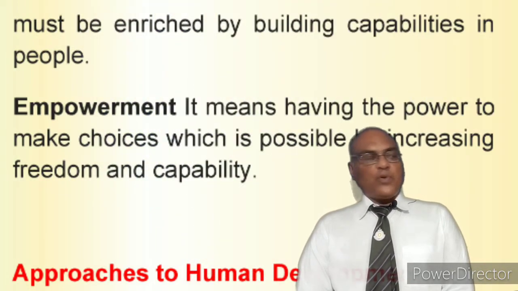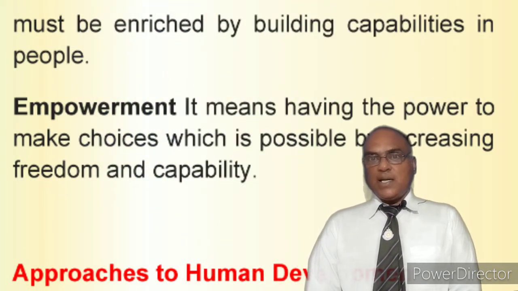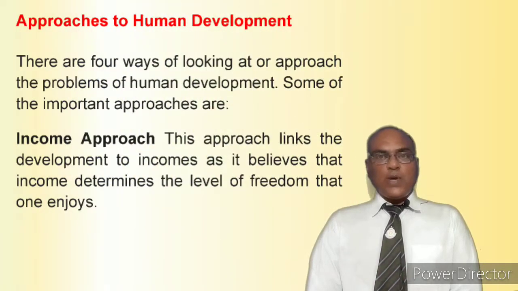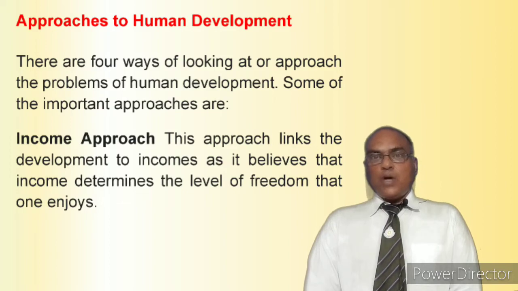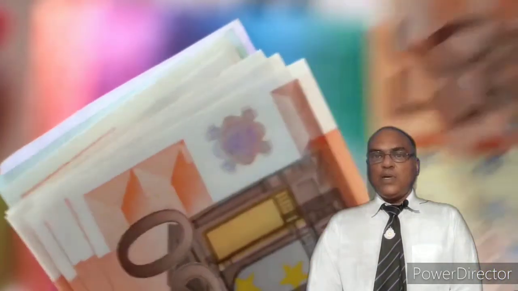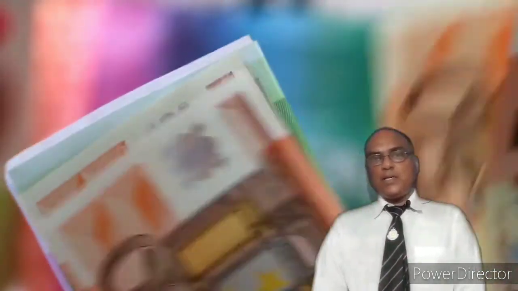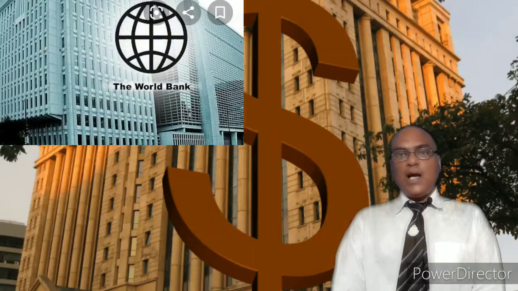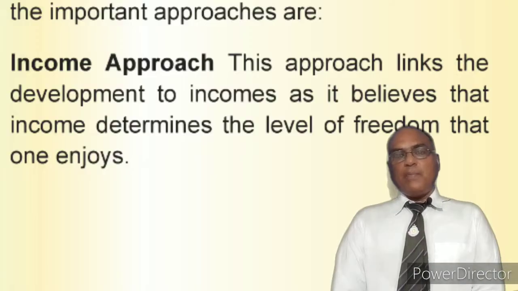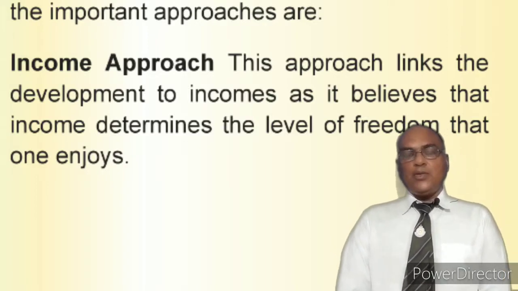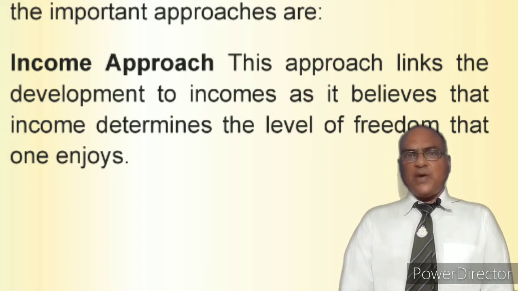But we have some approaches also. Human development को measure कैसे करना है? So we have some approaches to measure human development. The first one is income approach. तो आपकी per capita income किसी देश में कितनी है उसके हिसाब से हम assess करते हैं human development को. That comes under income approach. The first authority which used this income approach was the World Bank. They always take per capita income as the criteria: कि किसी को अगर डेवलप कहना है तो उसके पास इनकम होनी चाहिए. So this is the first factor.